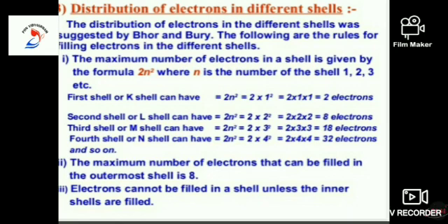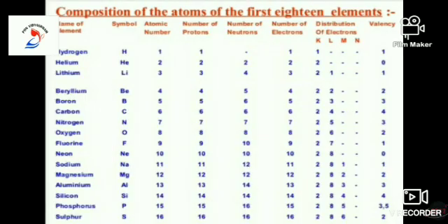So this Bohr's model was accepted because the electrons move in the discrete orbits and each has its own number of electrons. It cannot further move randomly. The maximum number of electrons in a shell is given by 2n squared, where n is the number of the shell, 1, 2, 3, etc. First shell, we call it the K shell. In the K shell, the number of electrons is 2 into 1 squared, 2 electrons. L shell is 8 electrons. M shell is 18 electrons, etc.